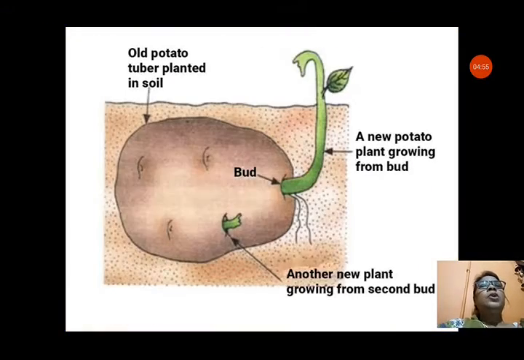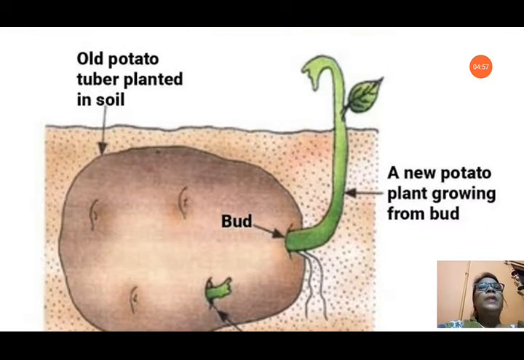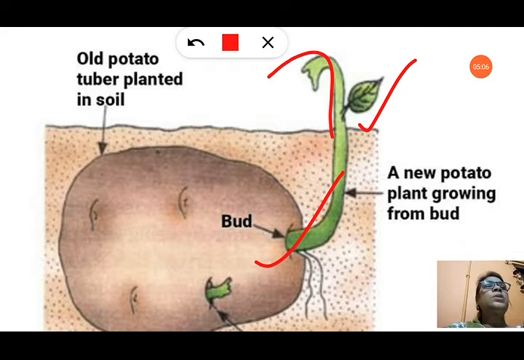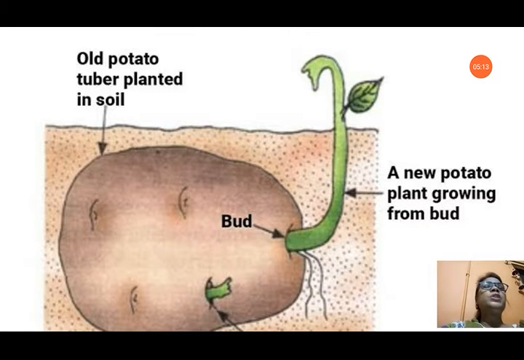You can see in this picture the old potato tuber is planted here in the soil. It is very clearly shown how from the bud a new plant is developing, with leaf and shoot parts. You can see it is growing up, and downside you can see the root is developed. A new potato plant growing from the bud is shown in this picture.